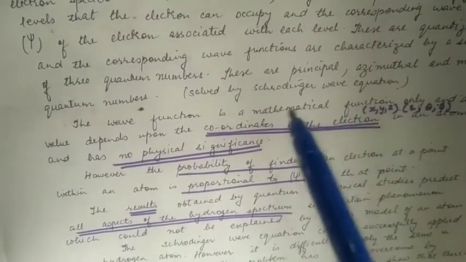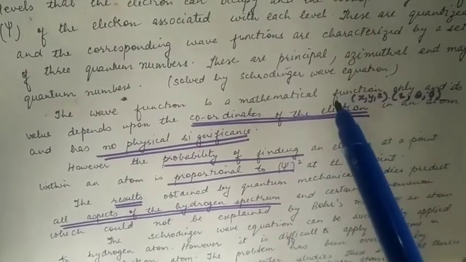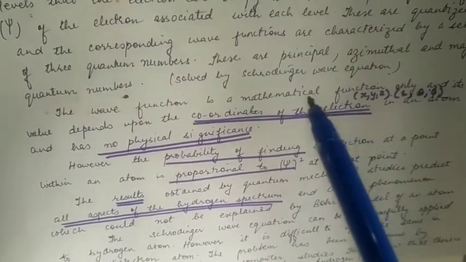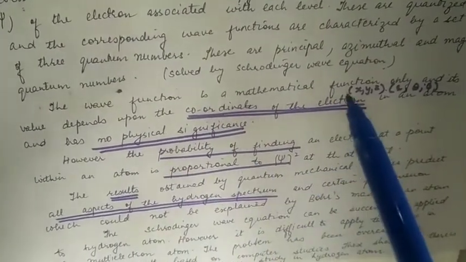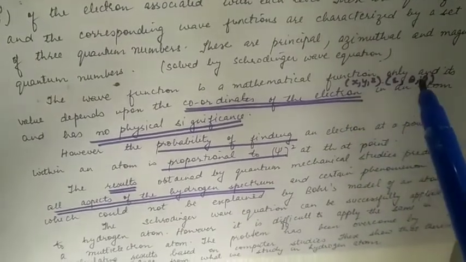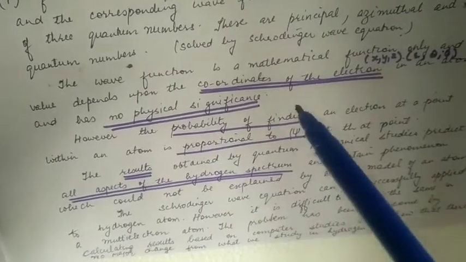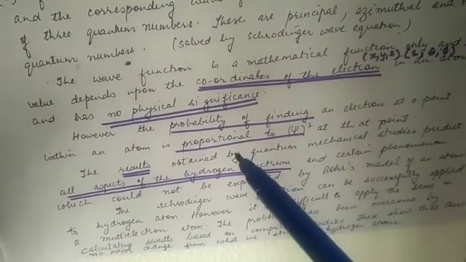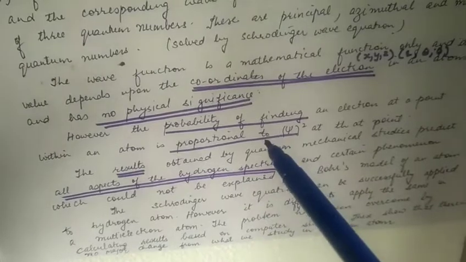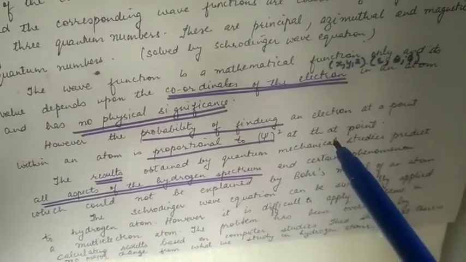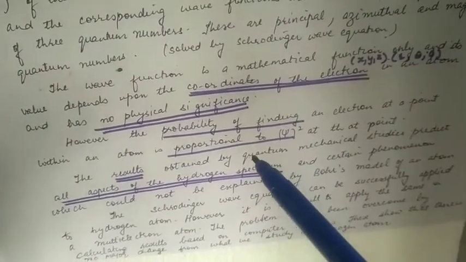The wave function is a mathematical function only, and its value depends upon the coordinates of the electron x, y, z and r, theta, phi, and has no physical significance. The probability of finding the electron at a point within an atom is proportional to psi square at that point. So psi square has a significance.